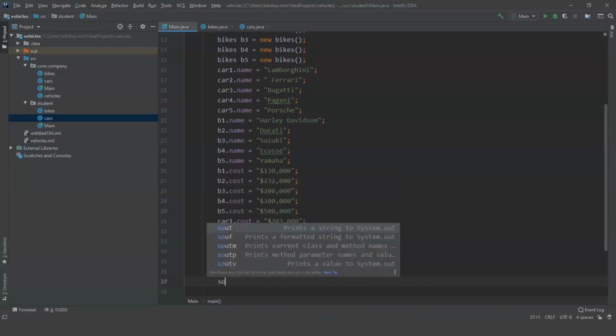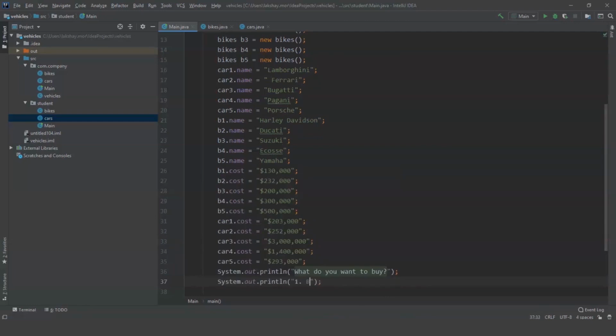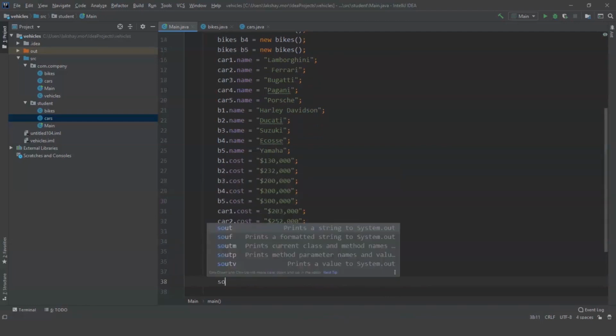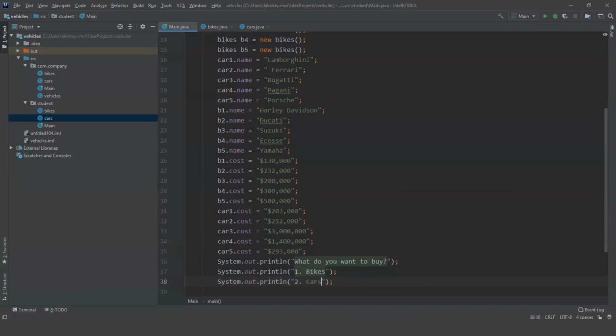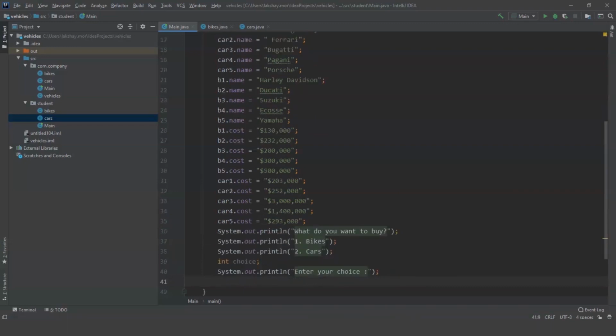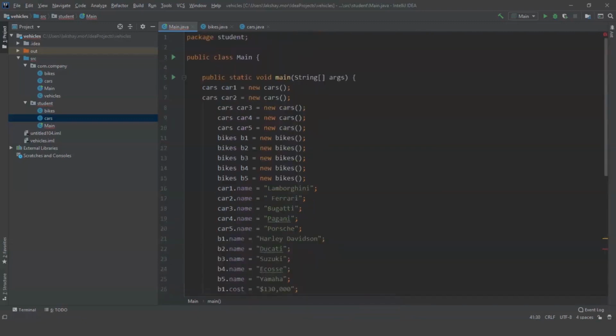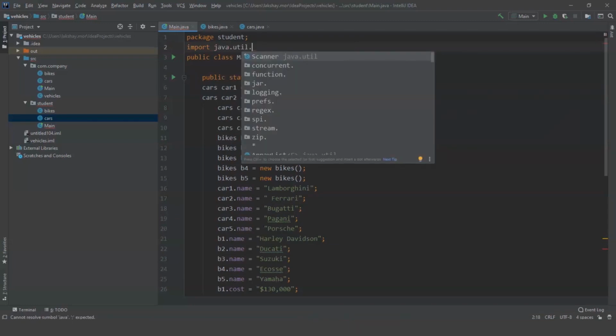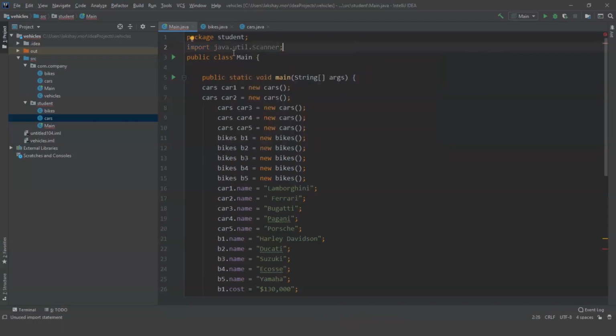Let's give the options 1 bikes and 2 cars. I need to take the value that the user gives. For this, I'm going to write this command. I have not used Scanner yet, so let's import Scanner, and let's create an object for Scanner.